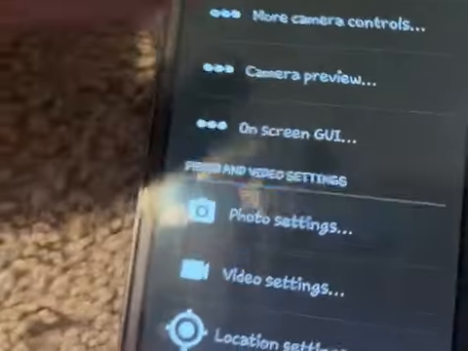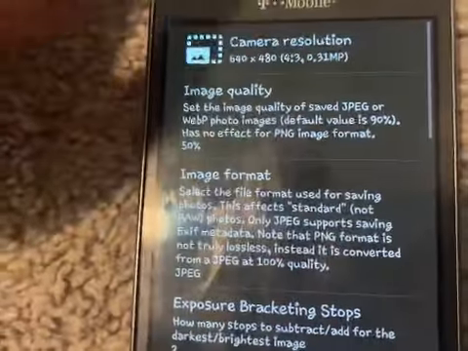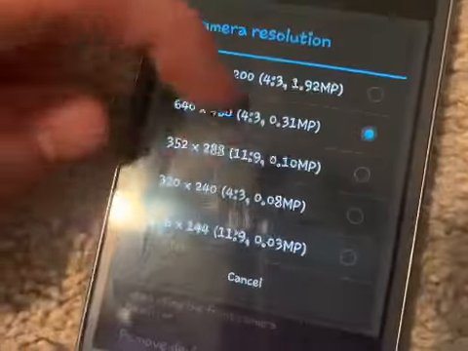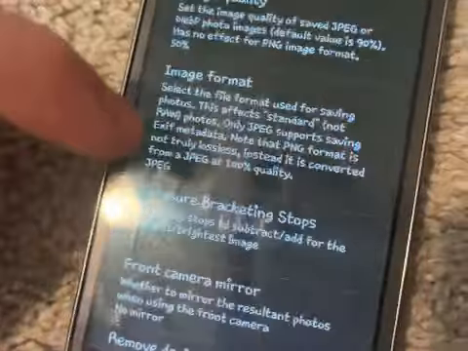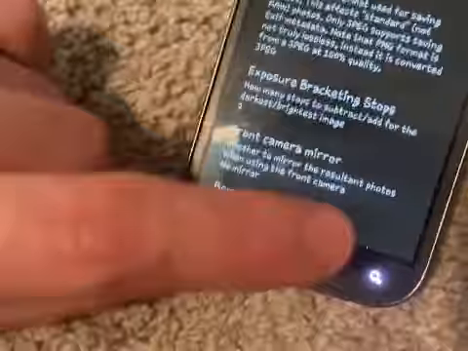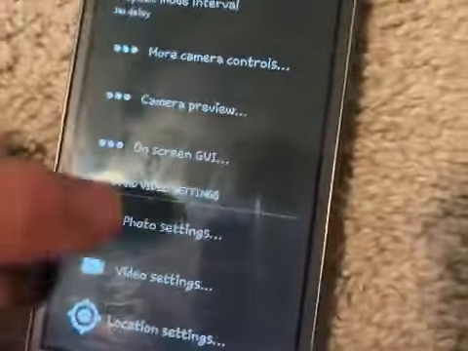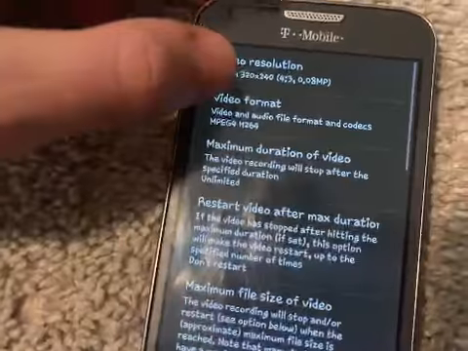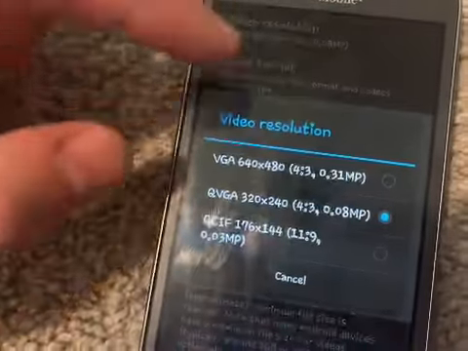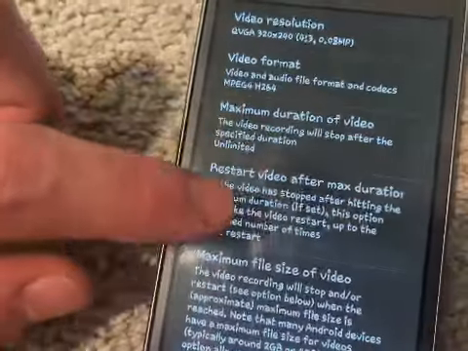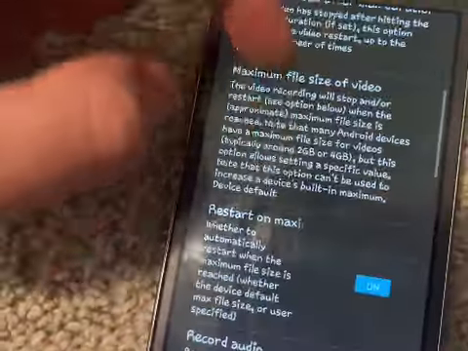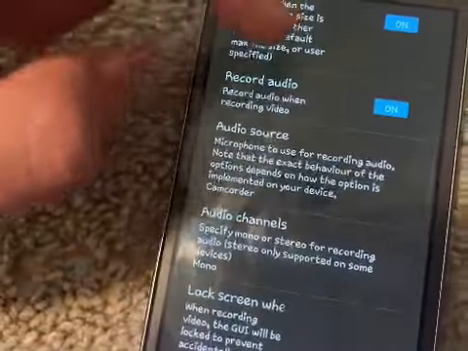So the settings you're going to want to use are photo settings, and these will be different depending on your phone. You can also change the image quality. And then video settings has video resolutions. There's only 3 because I'm using the front camera. And most of the other things you don't need to change.